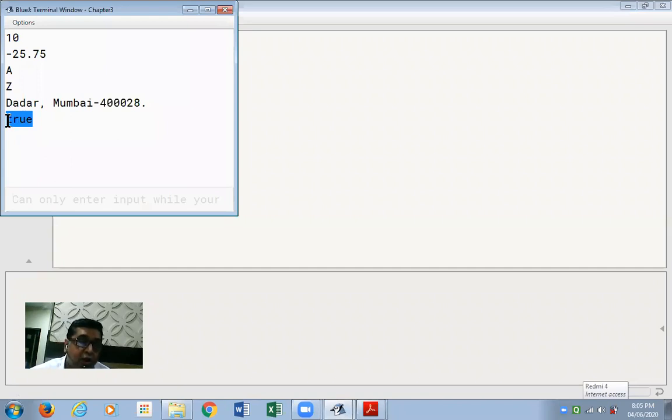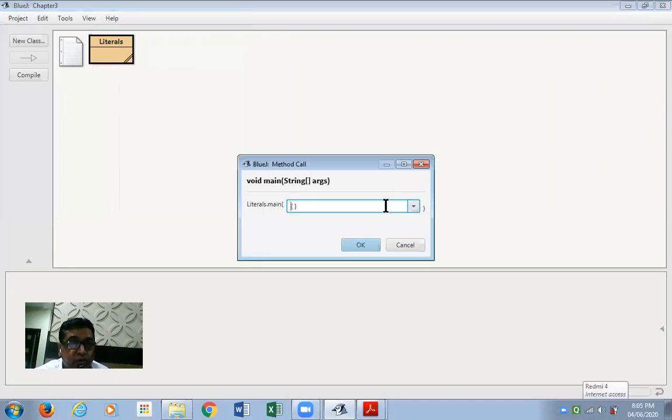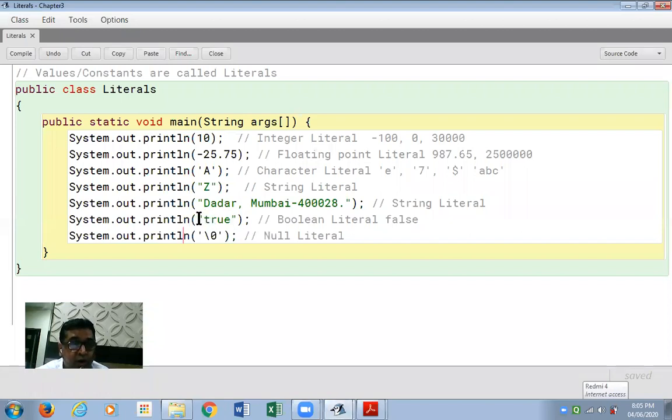Yes, it's appearing the same. Looking at the output, one would not understand whether it's a string or a Boolean value. But by simply enclosing it in double quotes, the mistake that I made turned it into a string and it's no longer a Boolean value. So we have to take care of this. The null character, please see, is also enclosed in single quotes. \0, the null character, is enclosed in single quotes, not in double quotes.